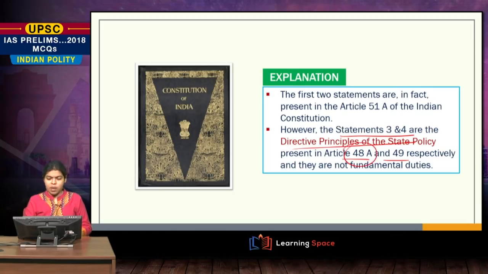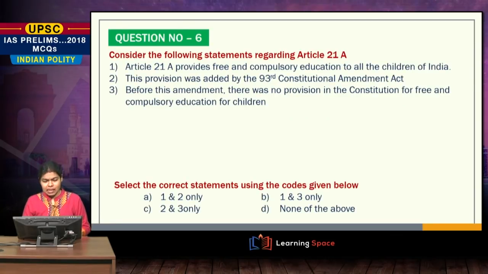48A, please keep this in mind, this is a newly added article, like after the DPSP came into picture, this was one of the recently added articles. So consider question number 6. The following statements are regarding Article 21A. Now, Article 21A provides free and compulsory education to all the children of India. Yes, it can sound very familiar, but the statement is actually a wrong statement. Let us look at why that is wrong.